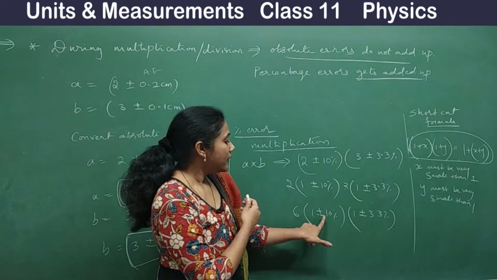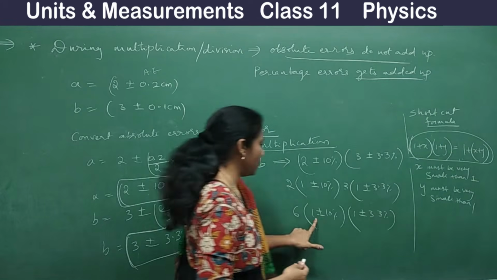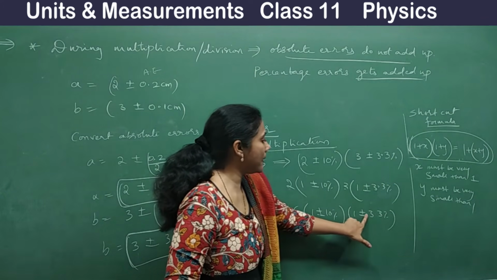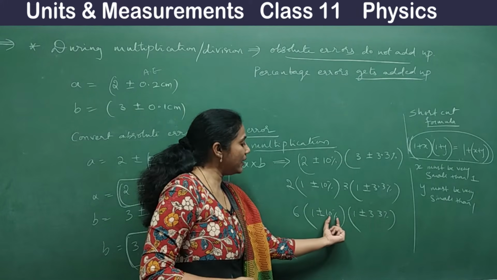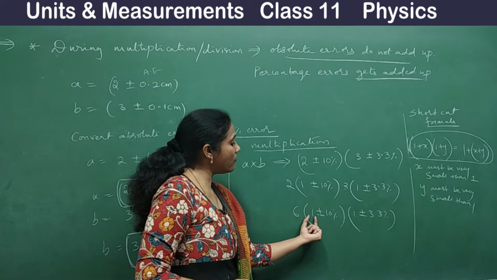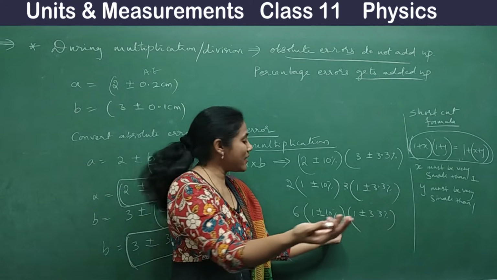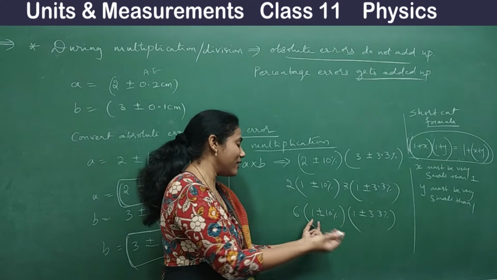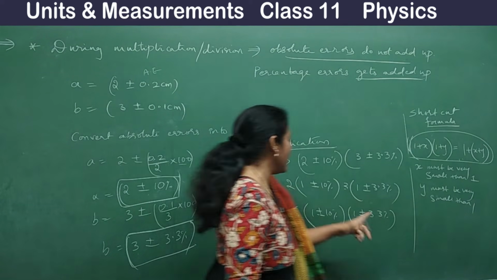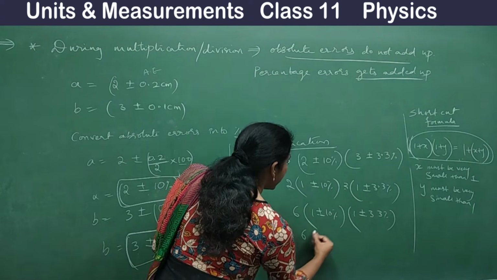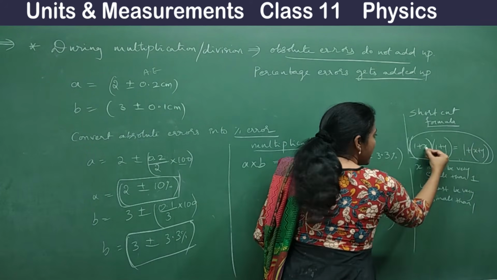Now this matches with the formula: 1 plus x, 1 plus y. What did I tell you? This one must be much smaller than 1. 10% means 10 divided by 100, you will get a decimal only, so this is definitely smaller than 1. So we can use this formula. What is my answer here? 6, then 1 plus x plus y.